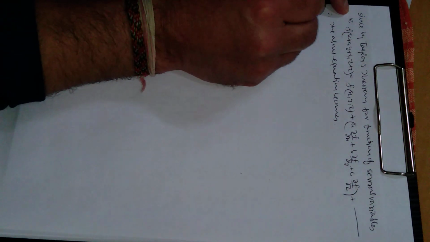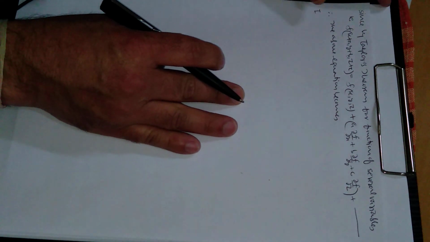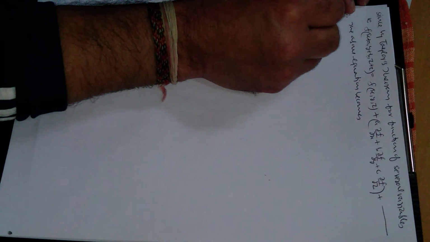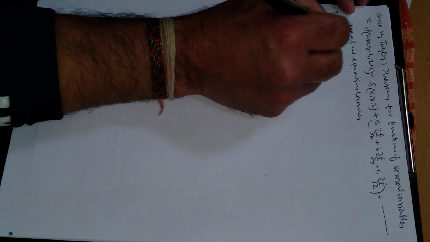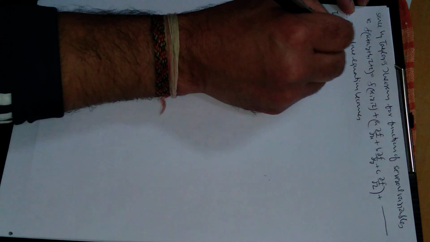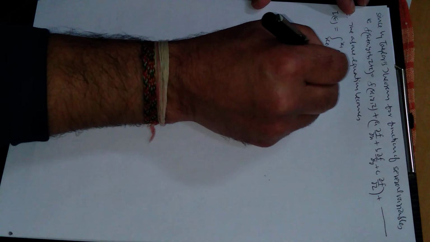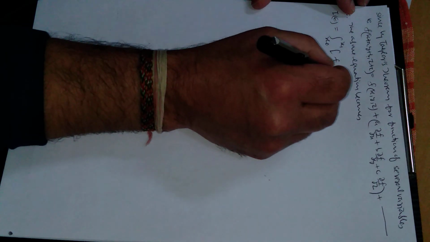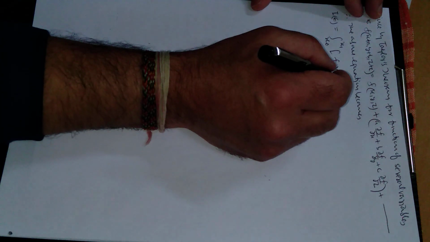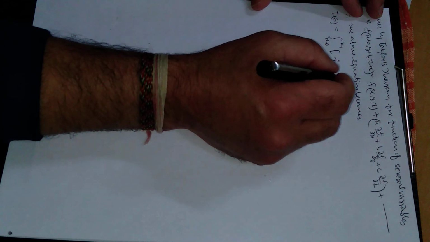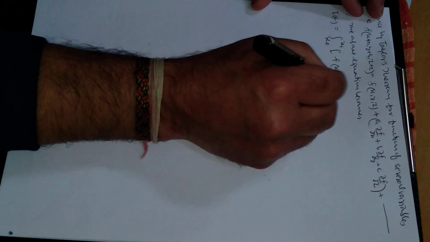We will get I of epsilon equal to integration from x0 to x1 of f of x, y, y dash.